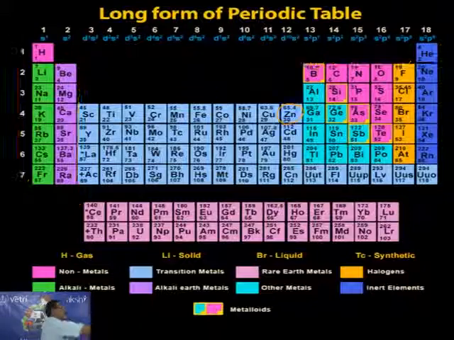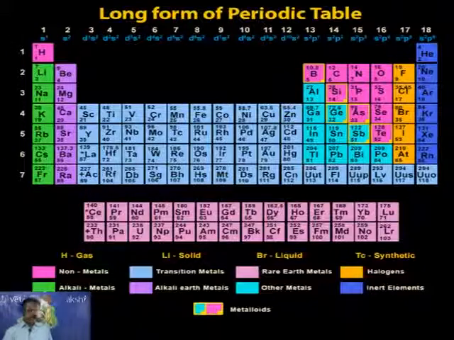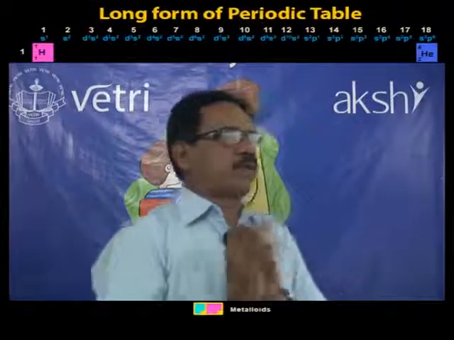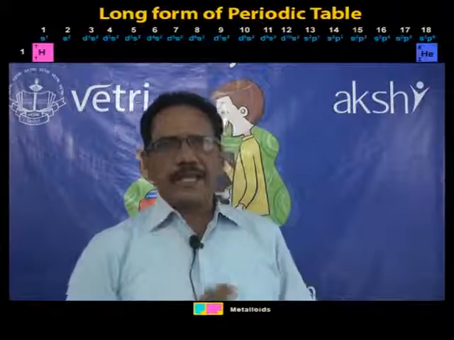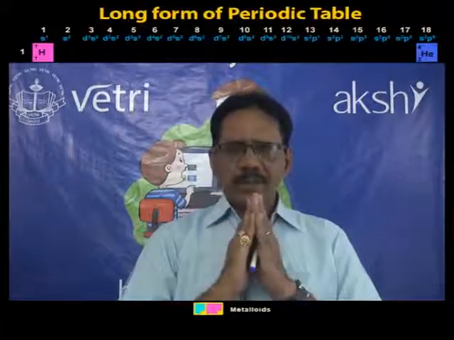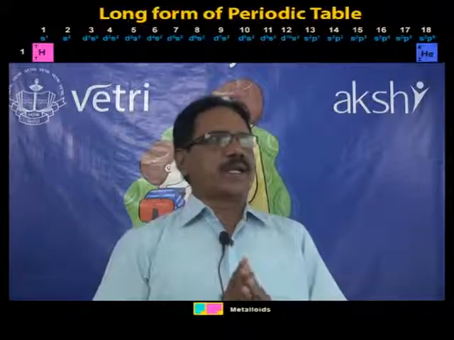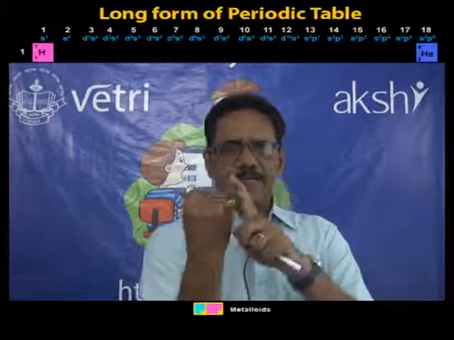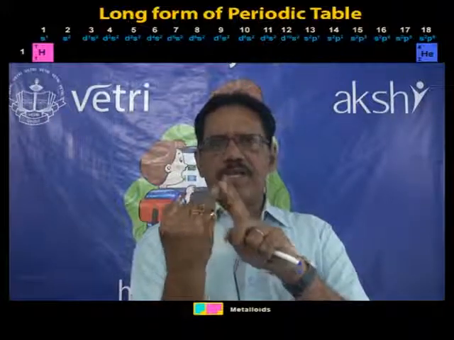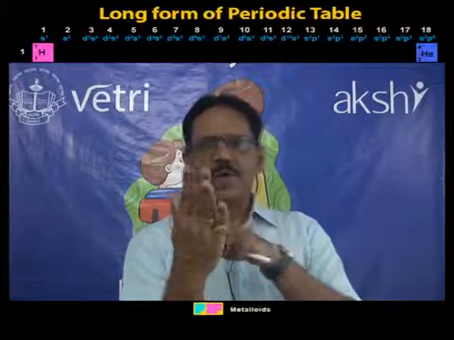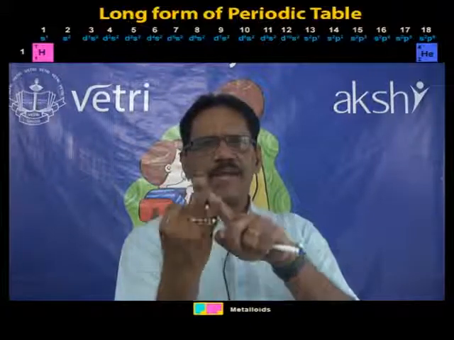Let me show you, kindly look at me. I will use my fingers to show you how to memorize. Let me take hydrogen now. Hydrogen is atomic number 1. Without indicating the atomic number, I will simply say: hydrogen, lithium, sodium, potassium, rubidium, cesium, francium.